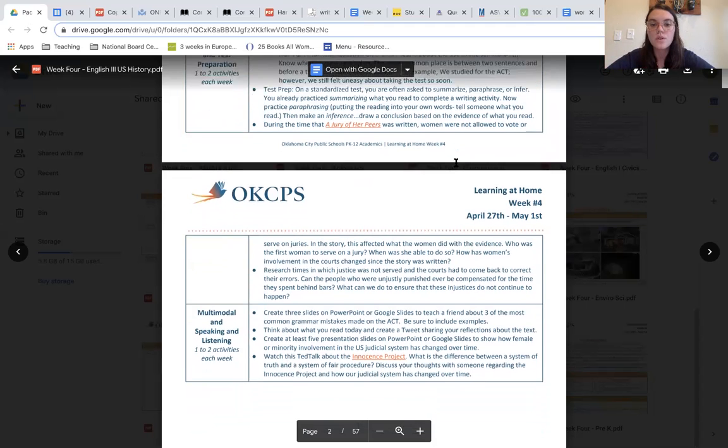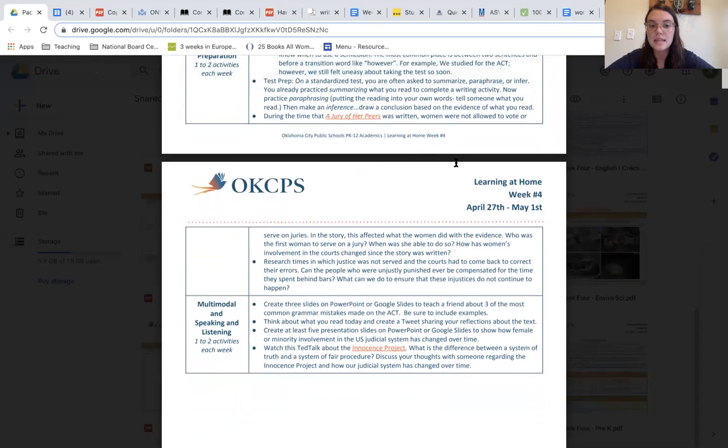So you could also analyze these 2 prompts. During the time that A Jury of Her Peers was written, women were not allowed to vote or serve on juries. So who was the first woman to actually serve on a jury? When was she able to do so? And how has women's involvement in the courts changed since the story is written? You may want to do some research around that.